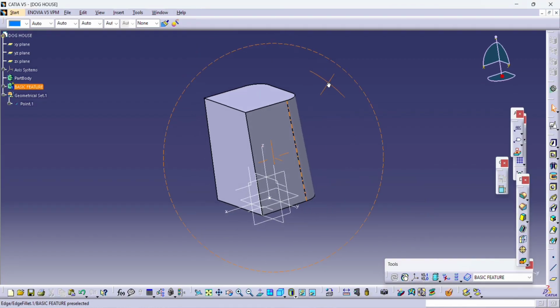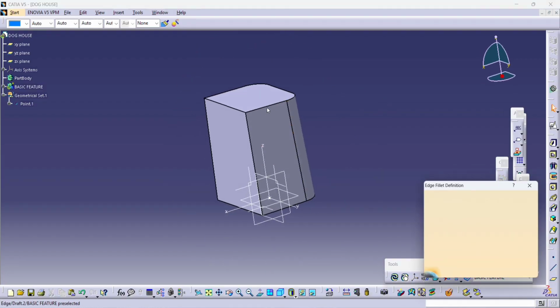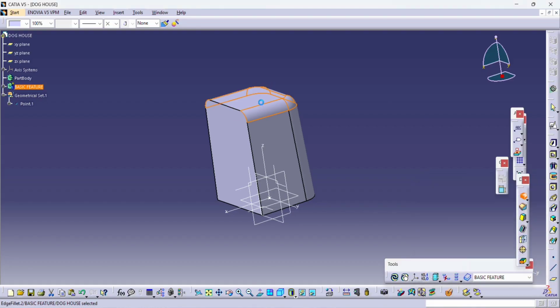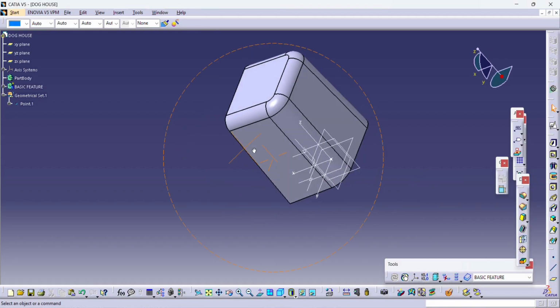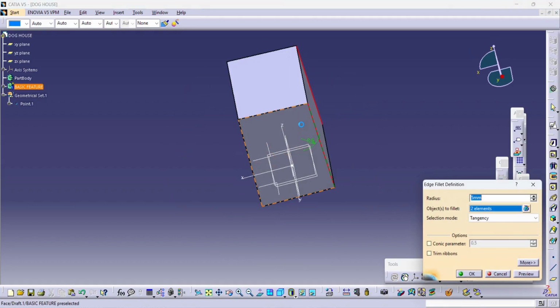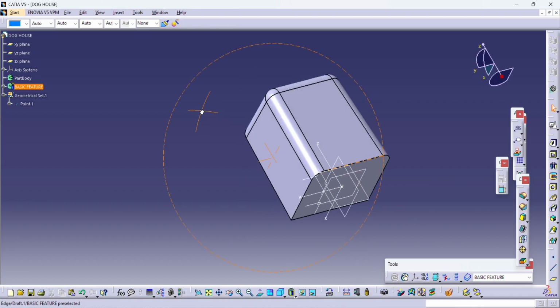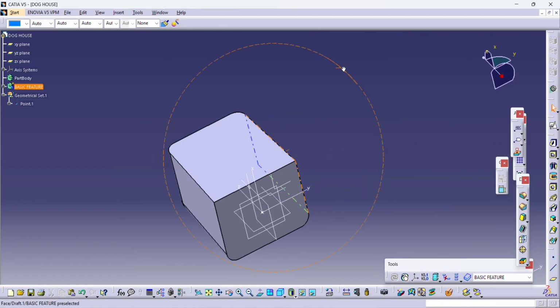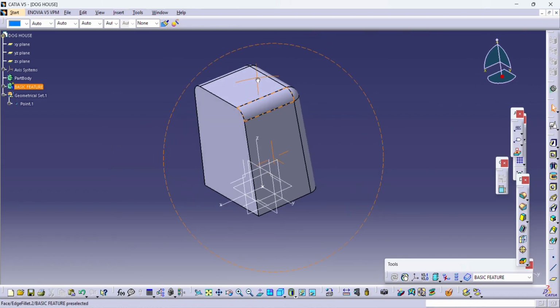Okay, top side radius. Okay, so here this platform is ready for designing the screw boss.